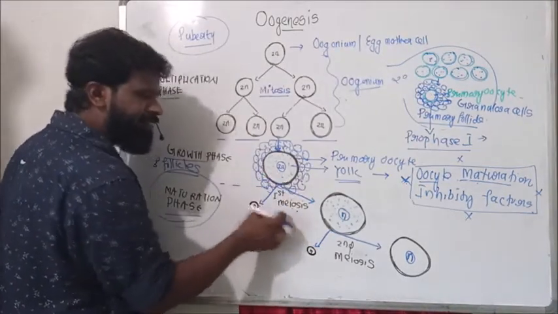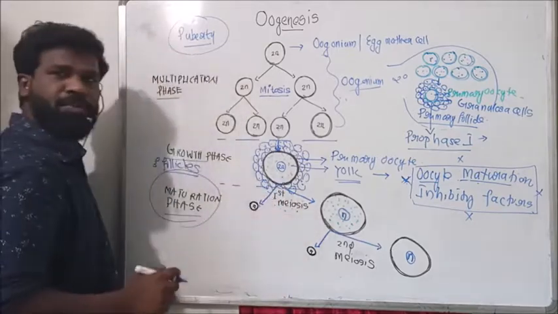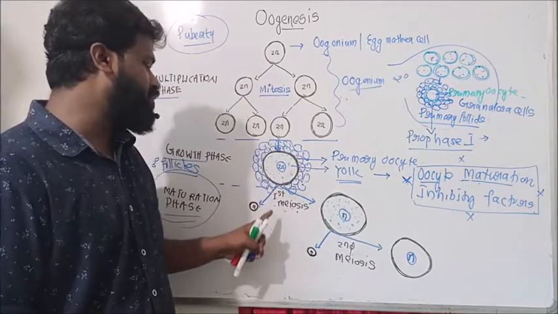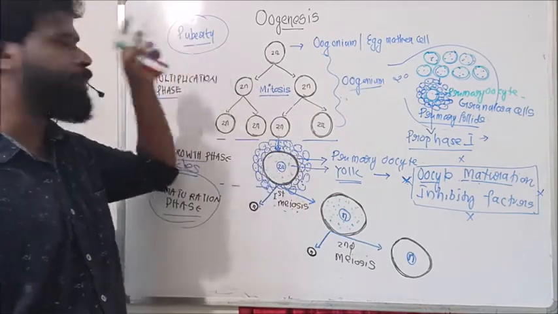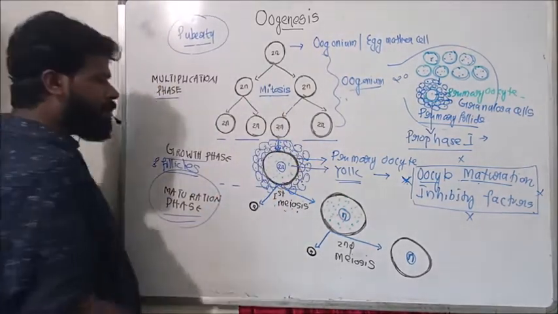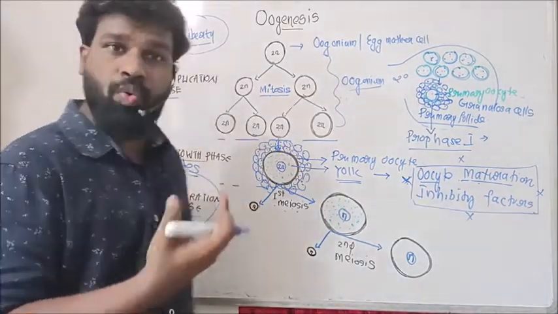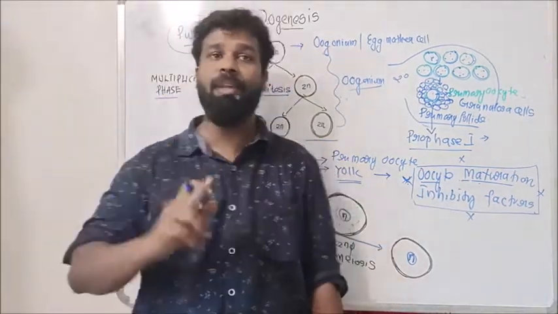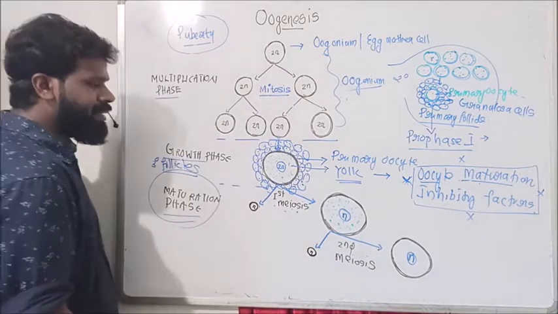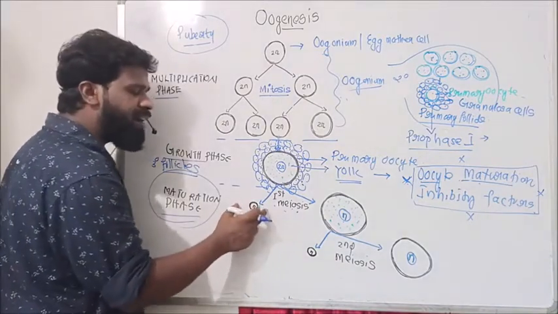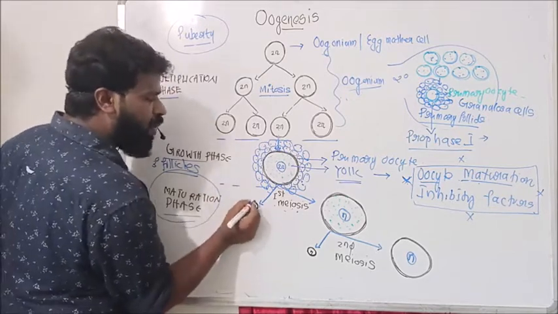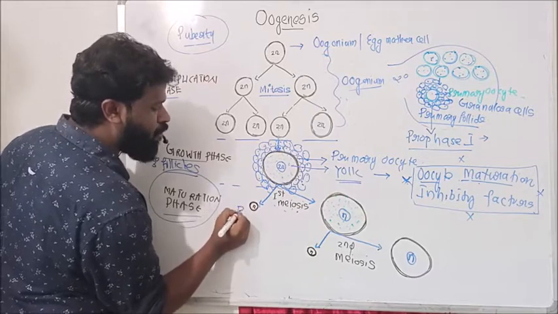When it completes the first meiosis, as a result, two haploid cells are formed. But these formed haploid cells are unequal. As a result of the completion of first meiosis, two unequal haploid cells are formed. One is a small and non-functional haploid cell. This small and non-functional haploid cell is called the first polar body.